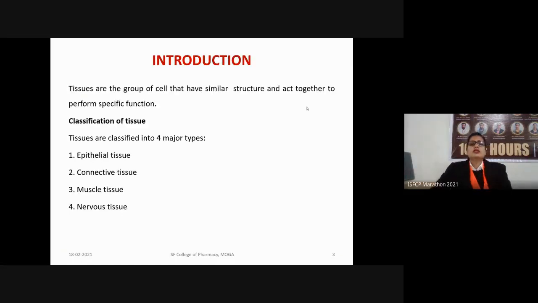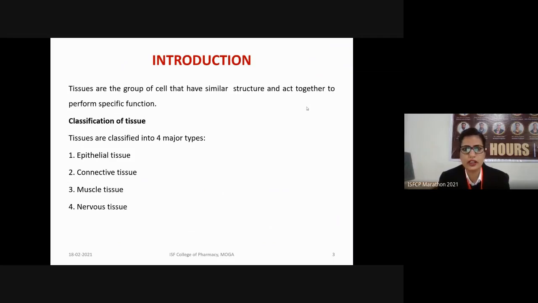So firstly, let's discuss the tissues. What are tissues? Tissues are groups of cells which have a similar structure and act together to perform specific functions. These are made up from the cells. A cell, as I explained earlier, is the structural and functional unit of the body. It is a fundamental unit of the body which combines together to form the tissues. Then further, tissues combine together to form different organs.